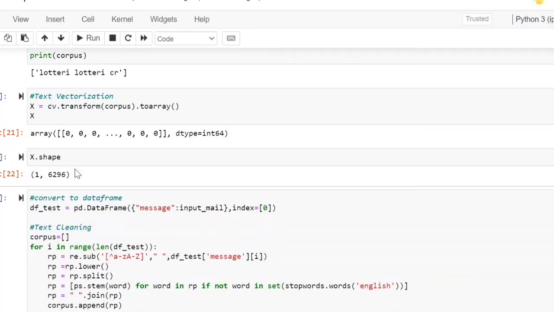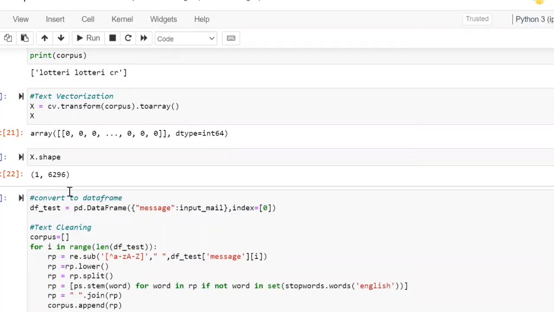Here the shape is the same. Only when the shape is the same will the model predict. If the shape is not the same, the model will throw an error, because the model was designed for 6,296 input variables versus the output variable.